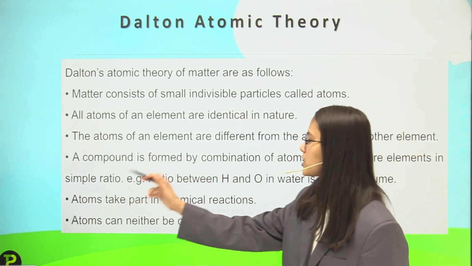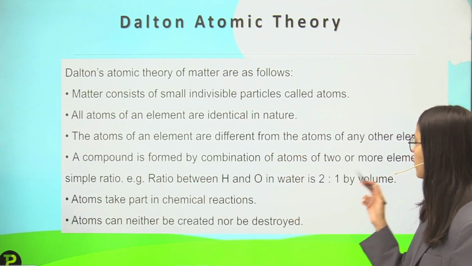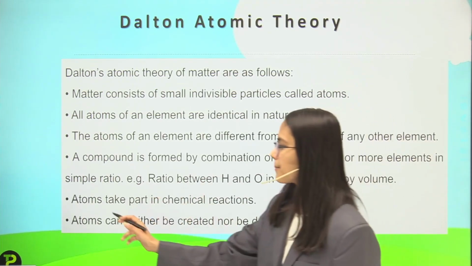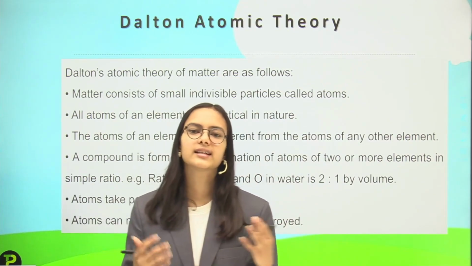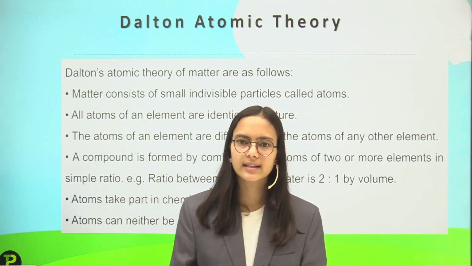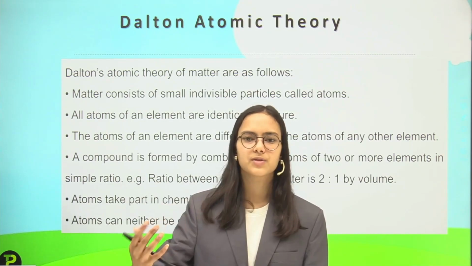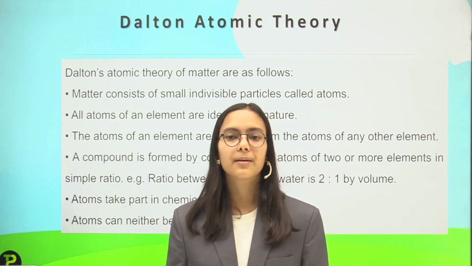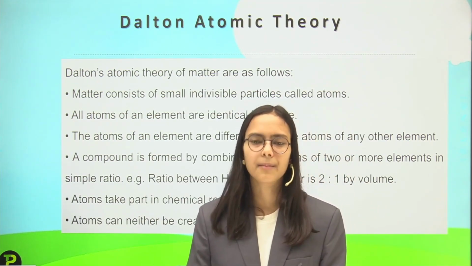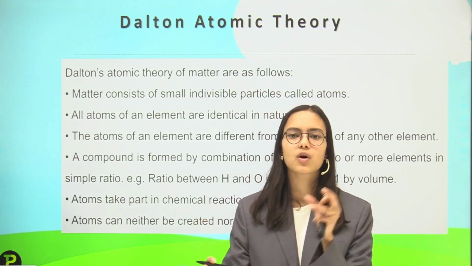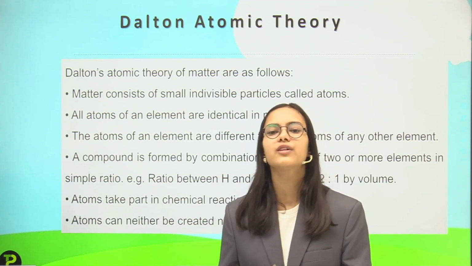Then a compound is formed by combination of atoms of two or more elements in a simple ratio. What are compounds? Compounds are formed when the elements combine together and form new substances. The atoms of the elements combine with each other in a very simple ratio.